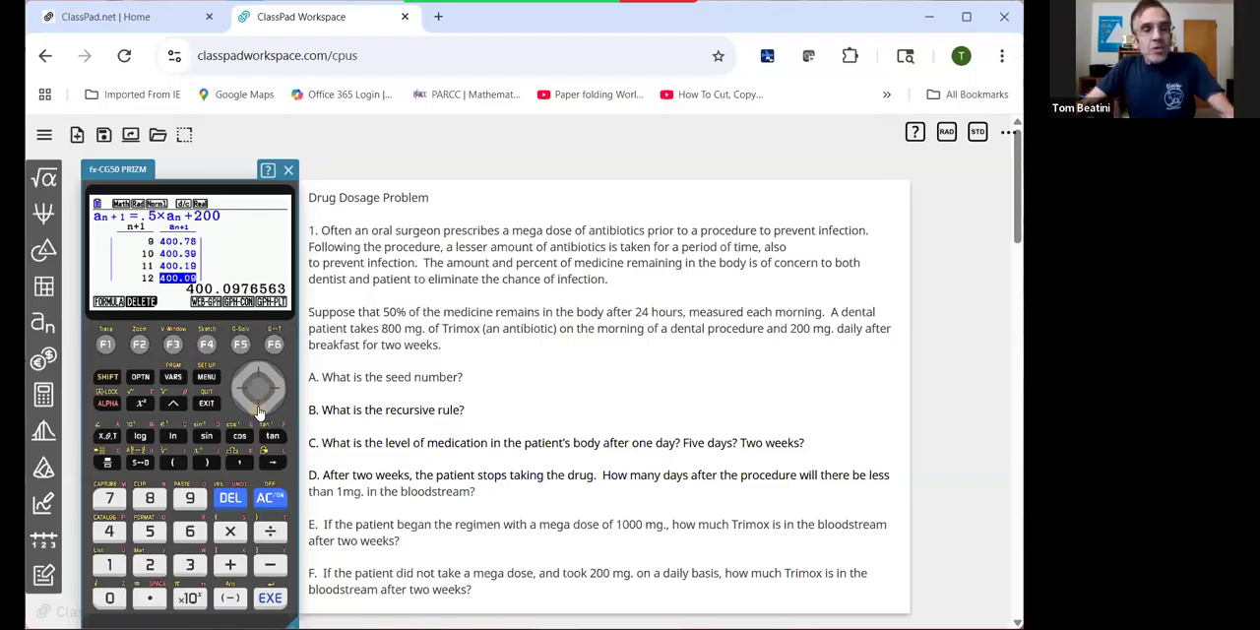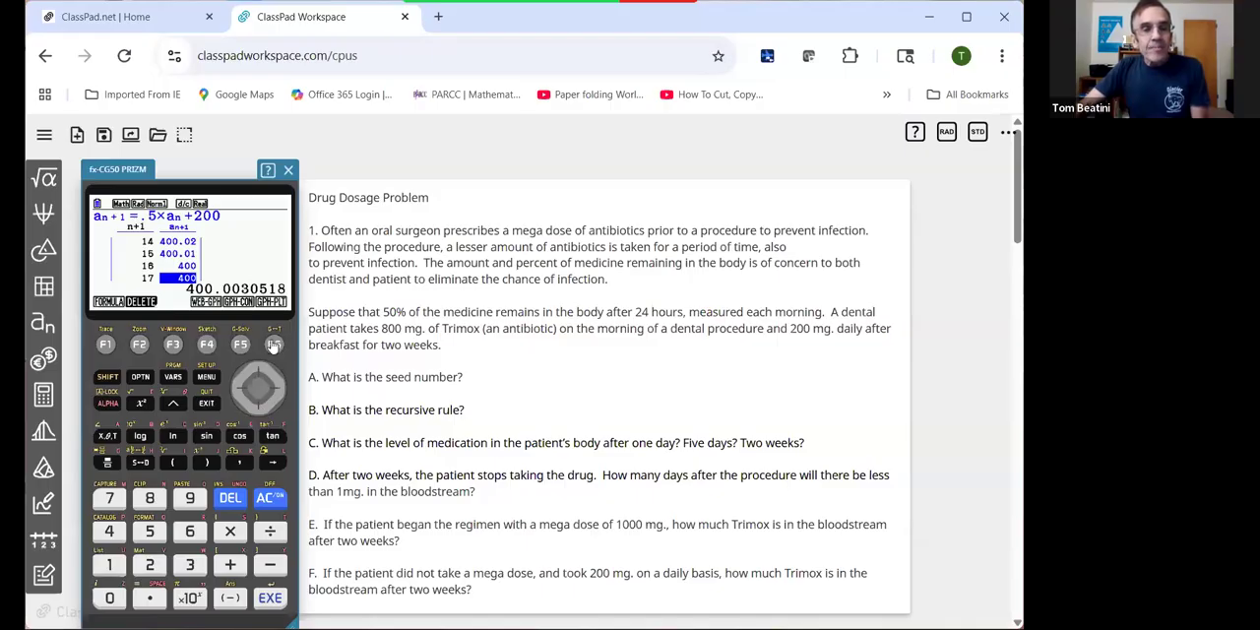And if I was in class, time permitting, I might ask the students to take a guess as to what do you think the limit might be? What do you think the threshold amount of Trimox will be in the body? And it looks to me like if we keep going, we're approaching a limit. It's going to be 400.